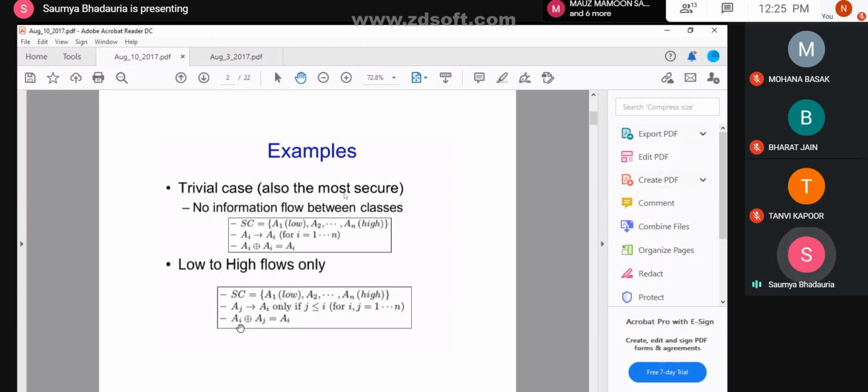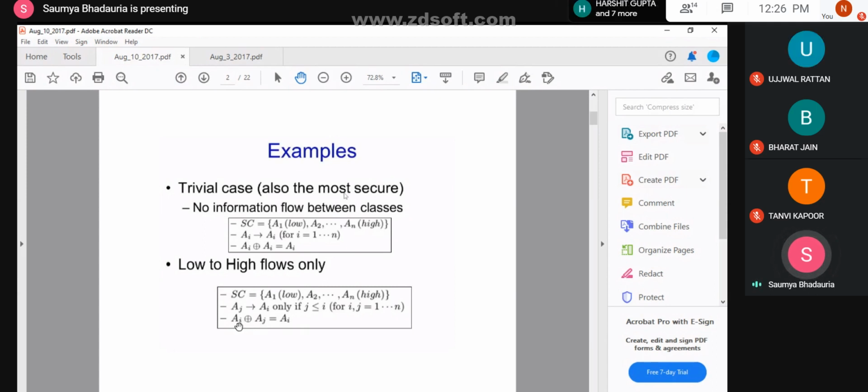So if I say that an object in B is joined with an object in C, what would be its newer location? Obviously, it would be an object in class B. This tells you that when you are joining objects present at two different classes, what would be the newer class allocated to that file?